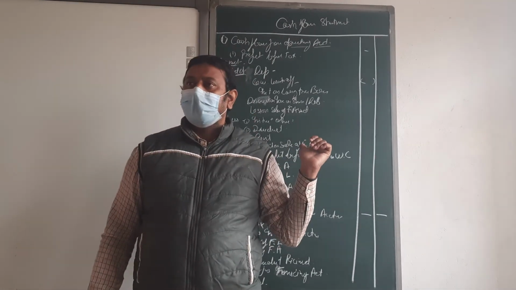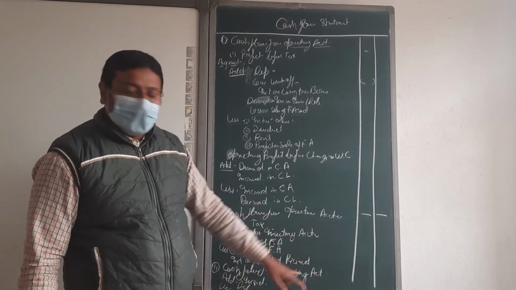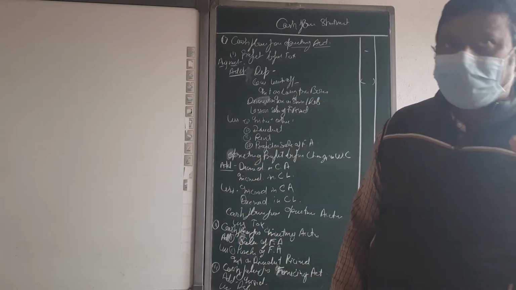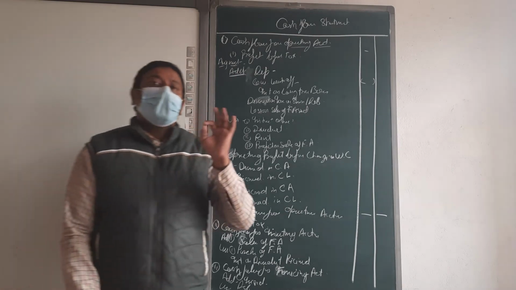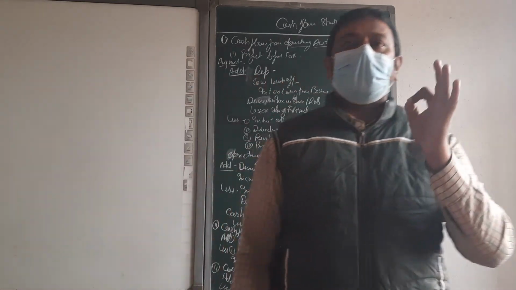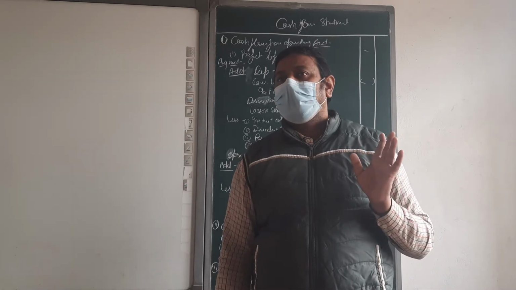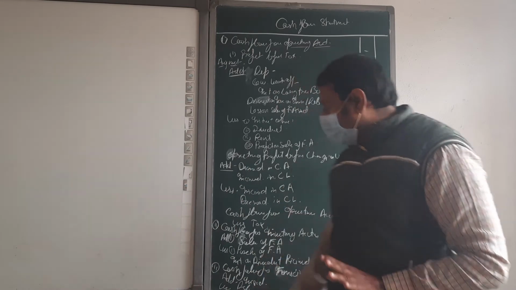Increase. Then add. Issue of share or debenture will add, and redemption of share and debenture is less. Then payment of interest and dividend will be less or add? Less, na beta, because payment. Clear? After that what else is coming?